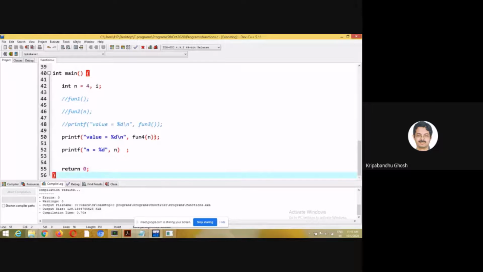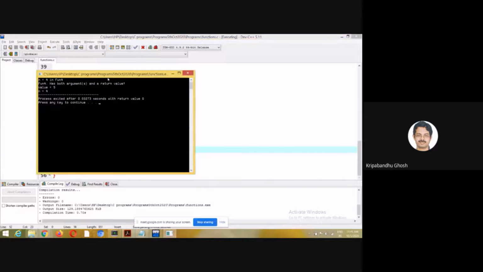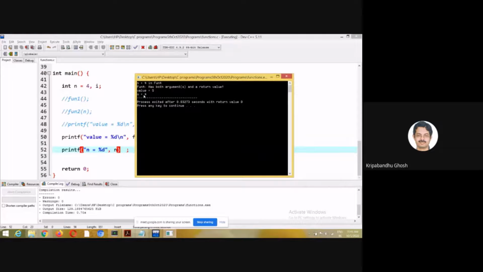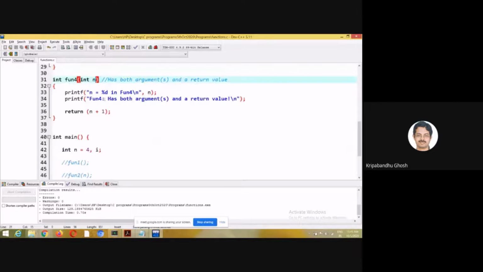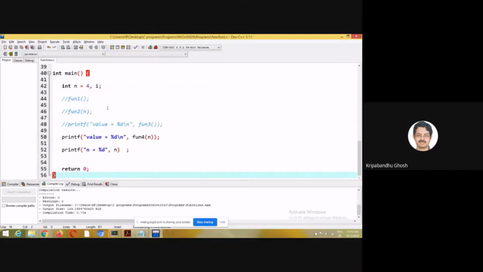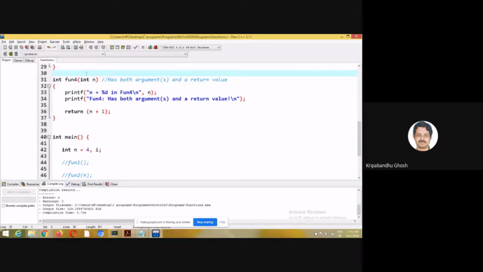It's just the value which is getting incremented, but it has no effect on the variable which is in main. So the variable in main is getting printed here. So it is n equal to 4. It is just a copy. Here n is a new variable and it is just getting the value of this variable. So a separate memory location is there for this n and this n. In this memory location there is 4, and in this memory location 4 gets copied. And even this n is not changed. It is n plus 1.